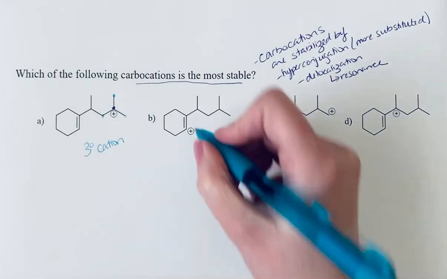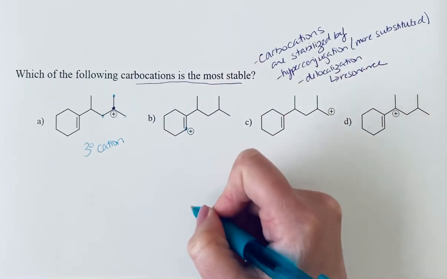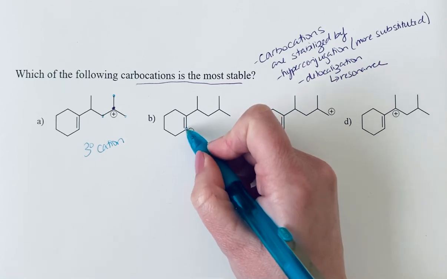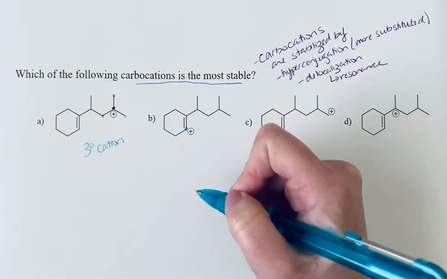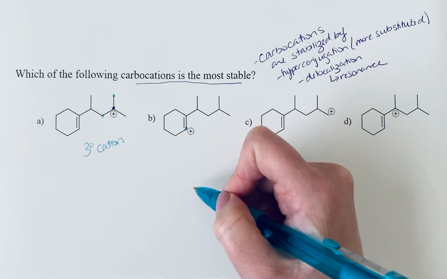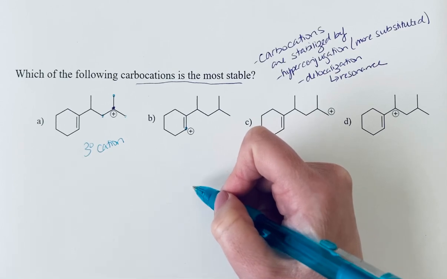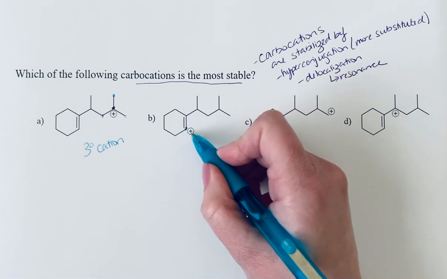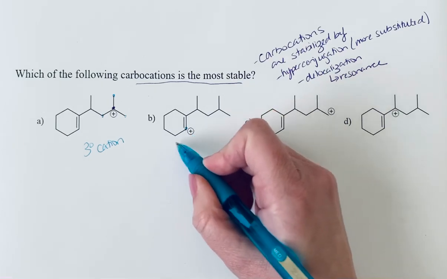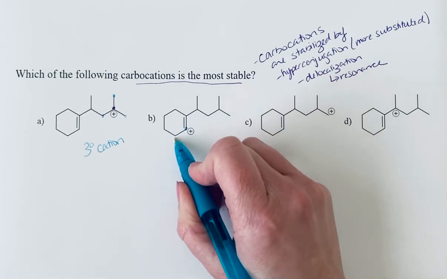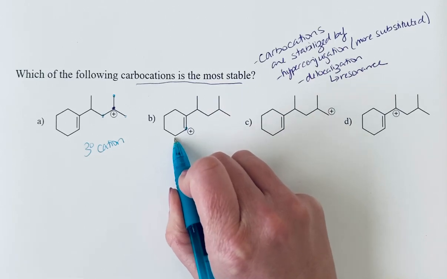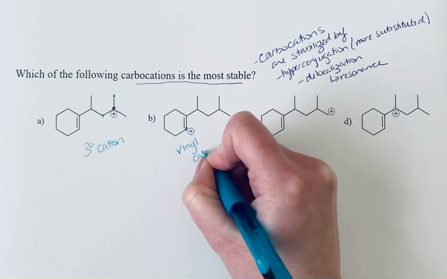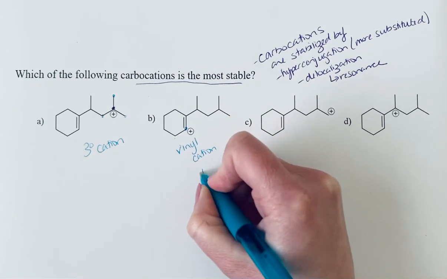If we look at the next one and we look at that carbon that has the positive charge, this positive charge is on the sp2 hybridized carbon. It might be tempting to think of this as resonance stabilized, but we want to be careful that we're not confusing this vinylic cation with a cation at the adjacent carbon, which would be allylic and resonance stabilized. So this is a vinyl cation, and this is not stable.